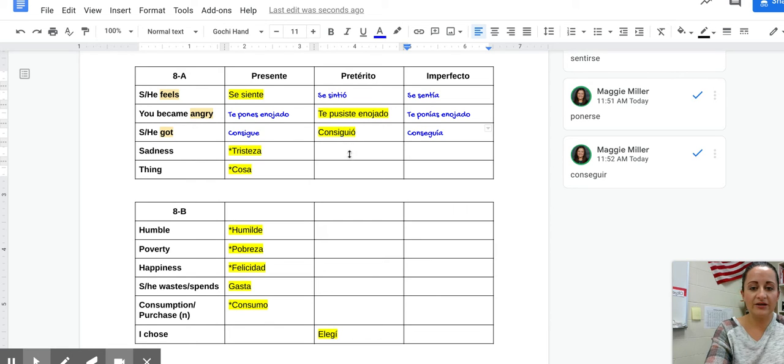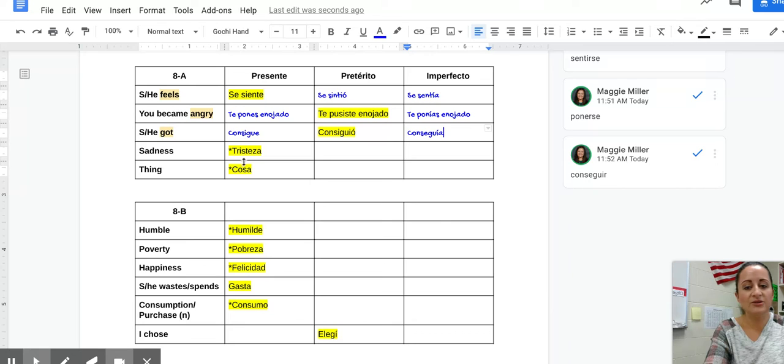Notice here, too, in the preterite tense, so I'm going to take a step back for a second, but in the preterite tense, consiguió, notice we do have three vowels in a row, and that middle one isn't accented. That's okay in this case because the U is just helping the G stay as a G sound, because if we lost the U, it would be a H. So we're going to keep it just to maintain that sound.